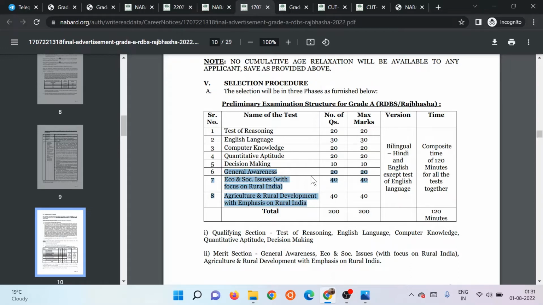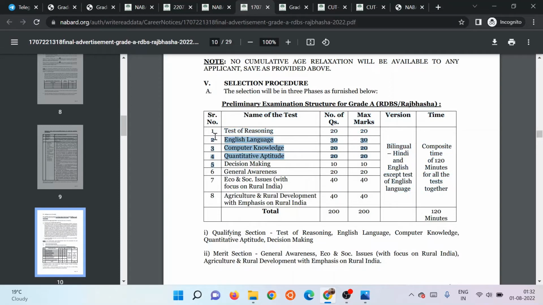For example, since this has 20 questions, you can give 7 to 10 minutes maybe. Then for 40 questions, you'll need a little more time, so 20, 25, 30 minutes, and for ARD also 20, 25, 30 minutes according to your ability. If you know all the questions and can answer them quickly, then for sure you'll take less time, and then you can devote the rest of the time to these five sections.